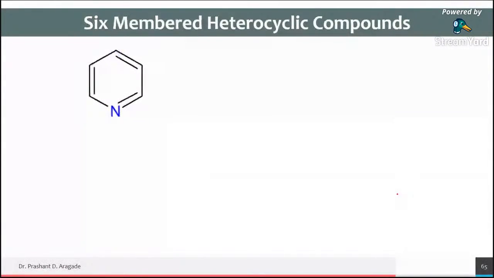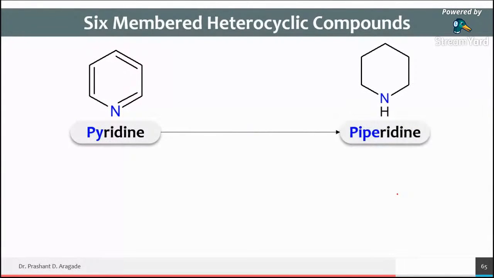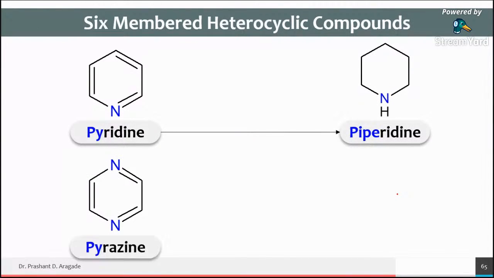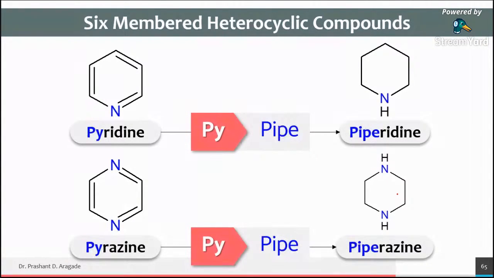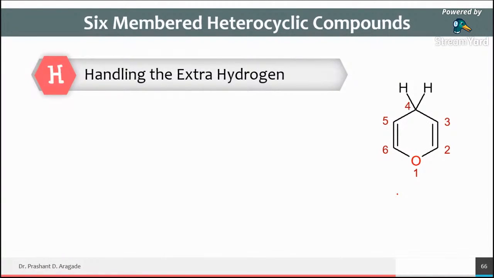So you want to just replace the PY by pipe. So pyridine is converted to piperidine and pyrazine is converted to piperazine. For what? For conversion of unsaturated to fully saturated system. So this is all about the 6-member heterocyclic compounds.